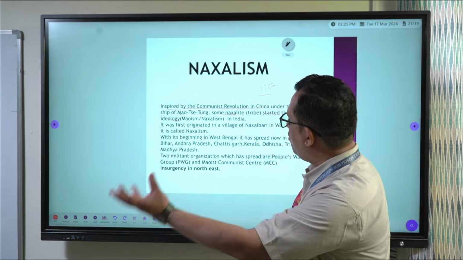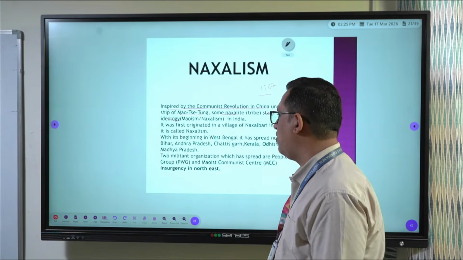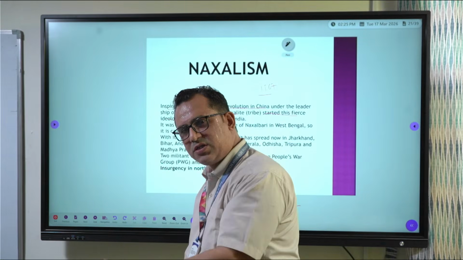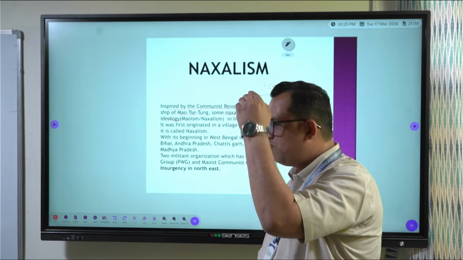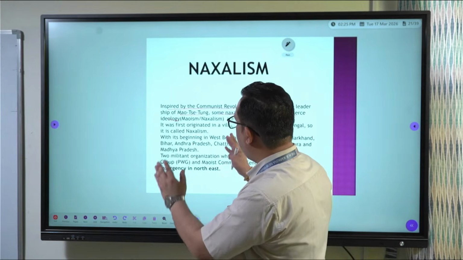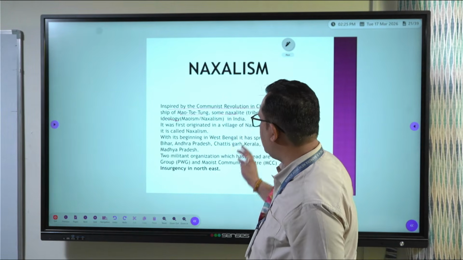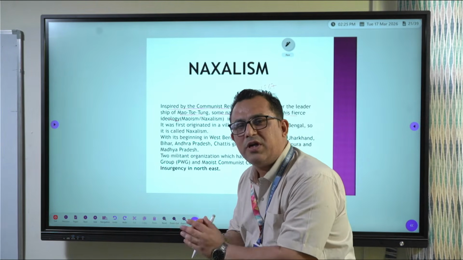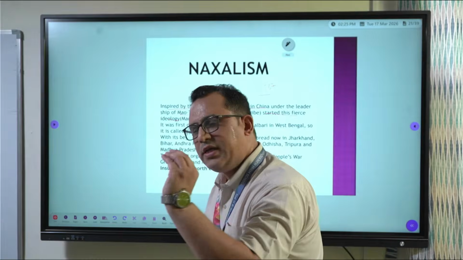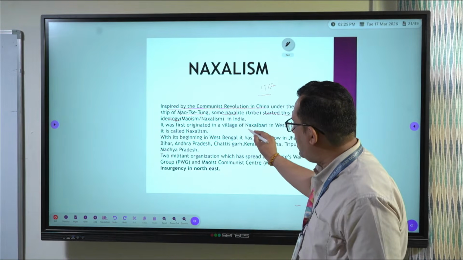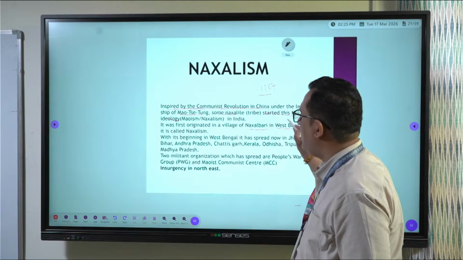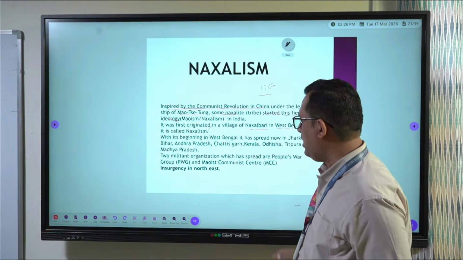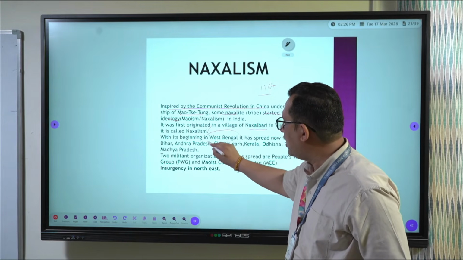Okay, from where it drew inspiration? The China Communist Revolution. Communism entered China, China became communist, and drawing inspiration from there to spread Naxalism, communism, Maoism in India, this ideology entered India in a fierce, violent form, which is called Naxalism. It originated in Naxalbari village in West Bengal, and that is why it is called Naxalism.